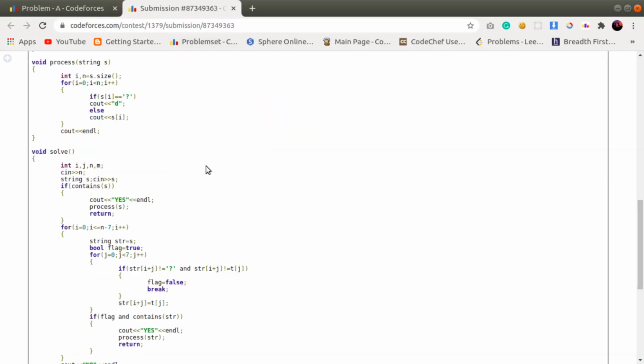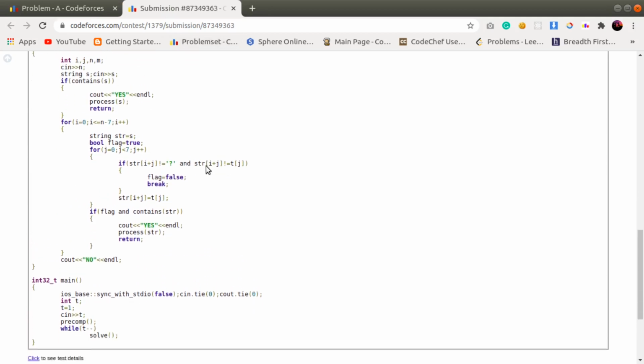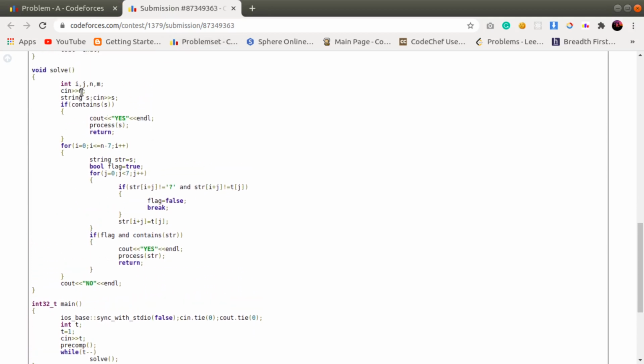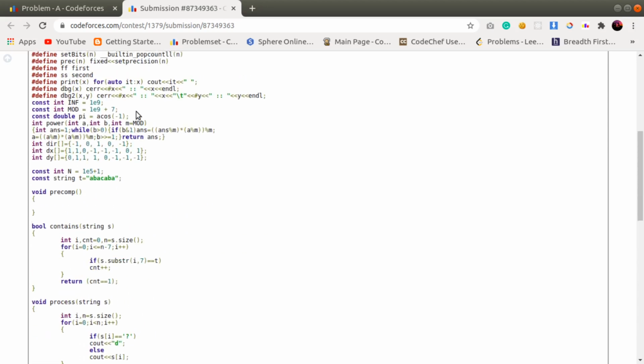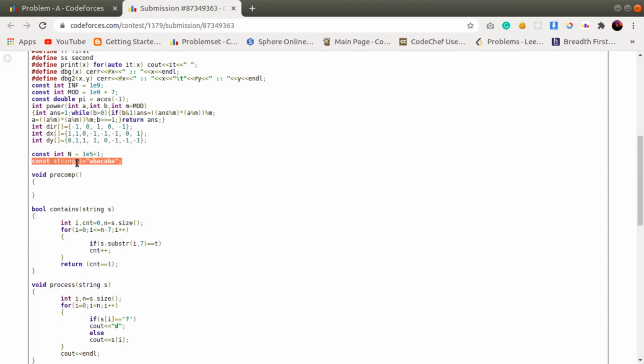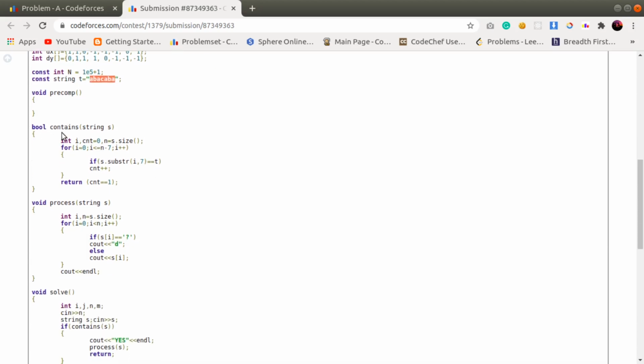Here you can see at first I have taken the length of the string as input, and the string as input, and as explained earlier we have checked if it is having the count of the number of occurrences of that particular pattern T. Here I have written const string T, and this is my pattern, and in this function count I have checked if the number of occurrences of this pattern in my string S is 1 or not. It's a very basic code.